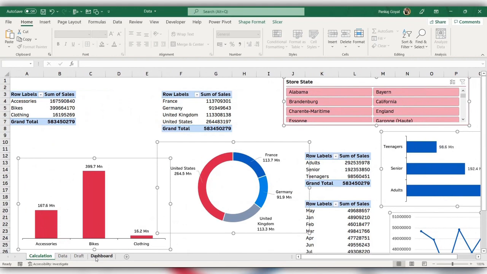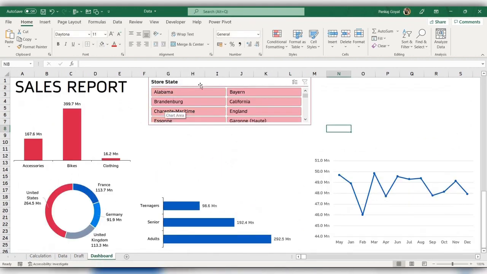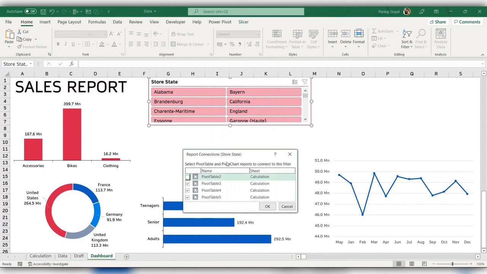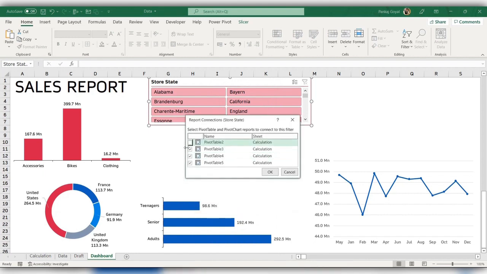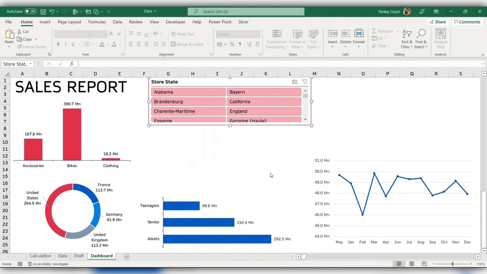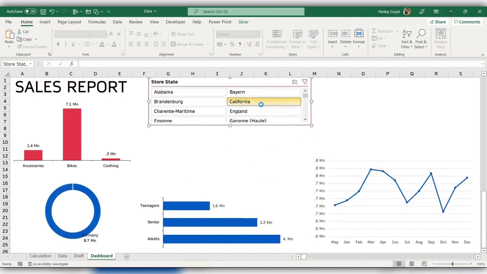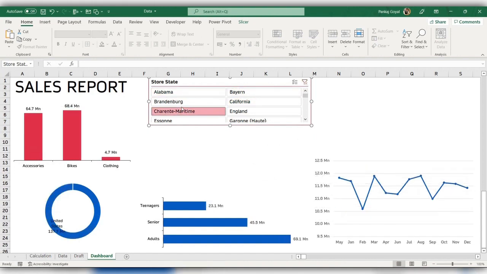So we need to connect the slicer with all the pivot tables present in the sheet. I'll click on the slicer, right click, and here you can see an option of report connection. Now you can see the tables here. The first table which we created has not been connected. Just click on this table and OK. Now you can see all the tables have been connected to this slicer.